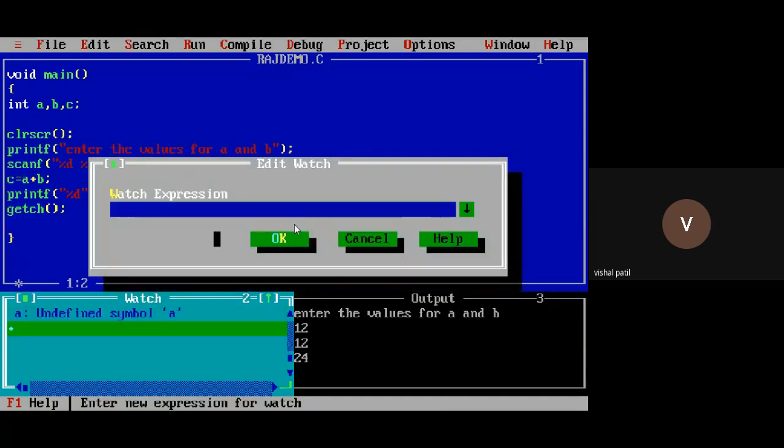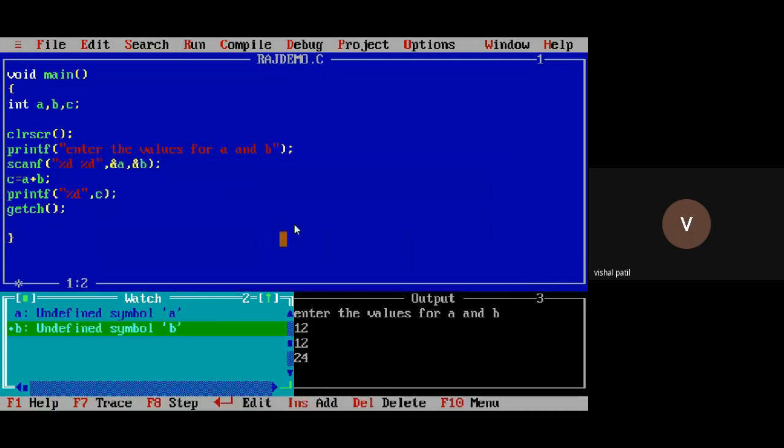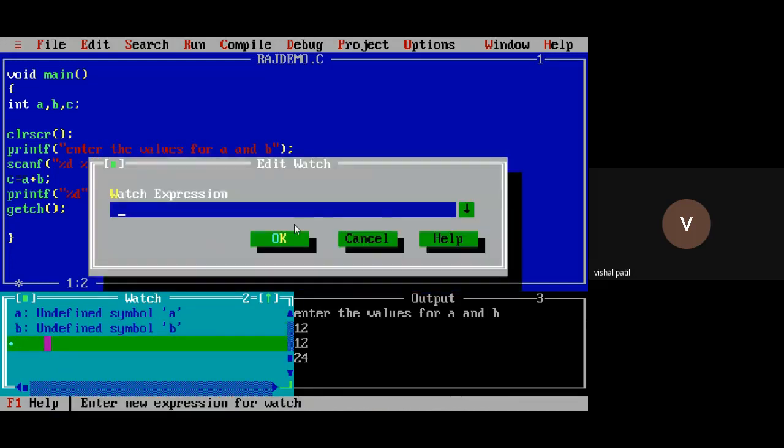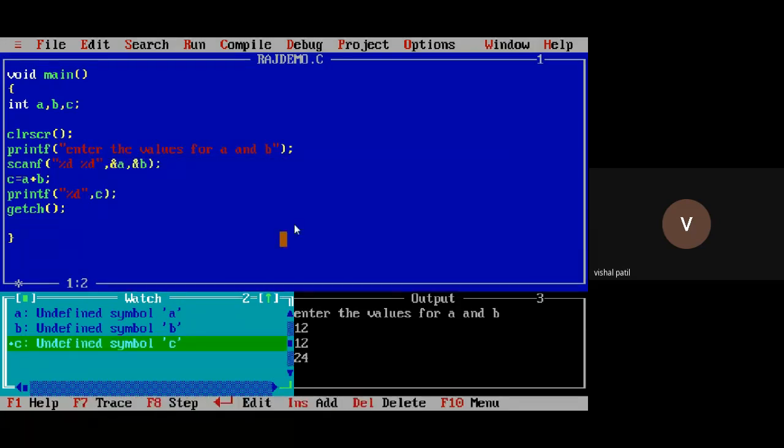Then I want to watch the value of variable B also. Click on OK. Again, I will double click here below B. I want to watch the value of variable C also. Click on OK. Now I will be able to watch the values of A, B, C variables, how they vary in the program.